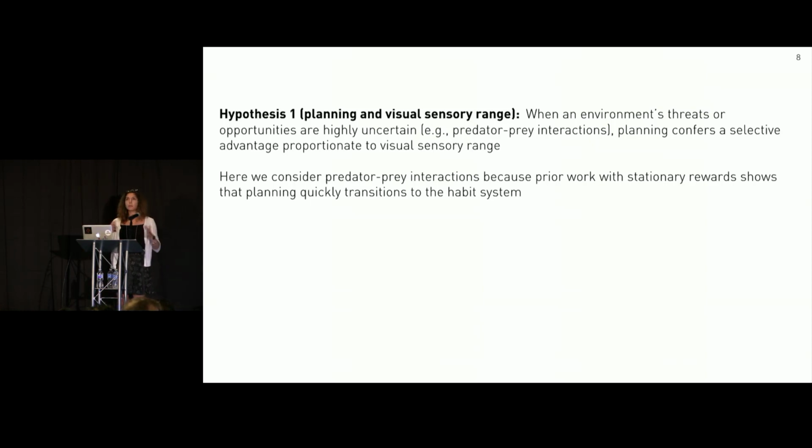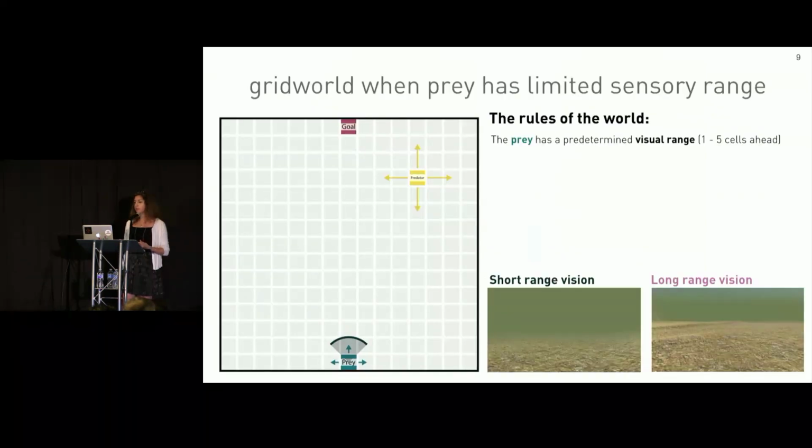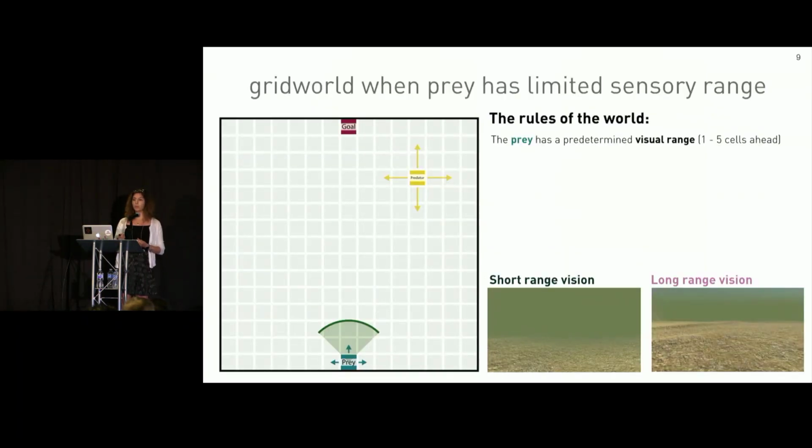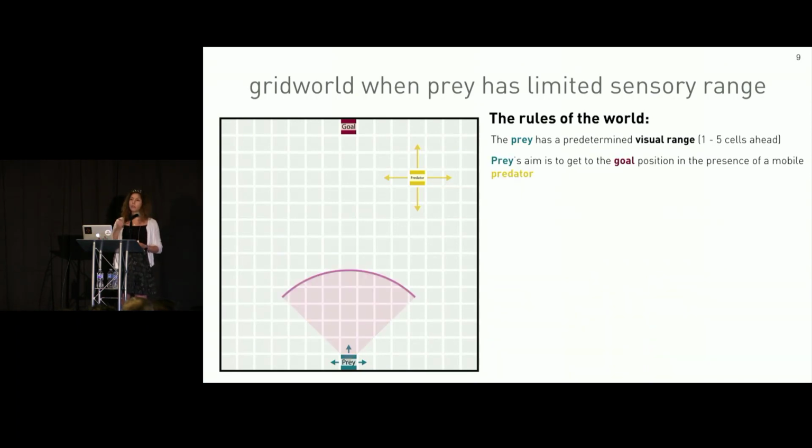So we can think about simplifying this environment down to an environment that has no clutter and putting an agent in this environment with a predetermined visual range and a predetermined number of future states that it can forward simulate to. And a great idealized environment is the grid world. So in this grid world, we have a prey with a predetermined visual range that ranges from 1 to 5 cells ahead. The aim of the prey is to get to the goal position in the presence of a mobile predator. Both the prey and the predator can move in all cardinal directions.